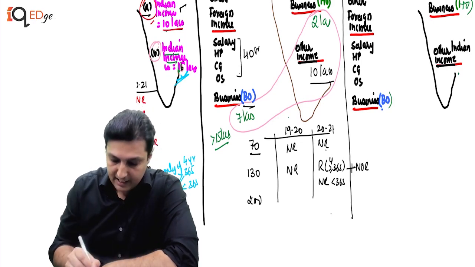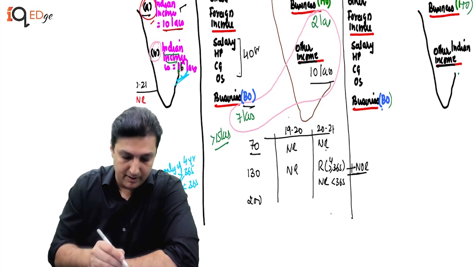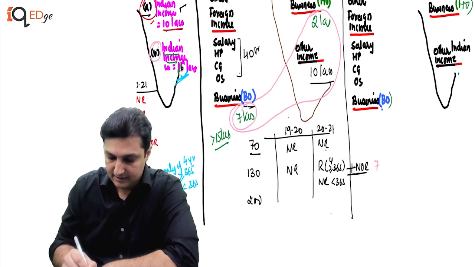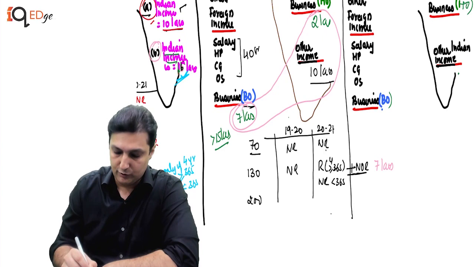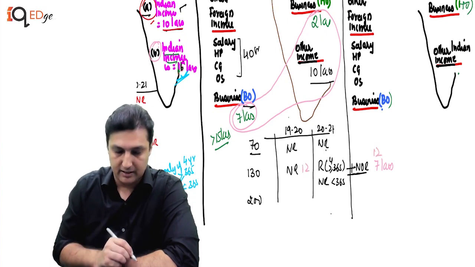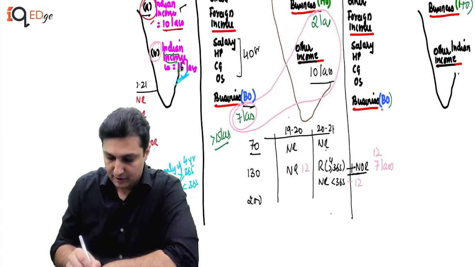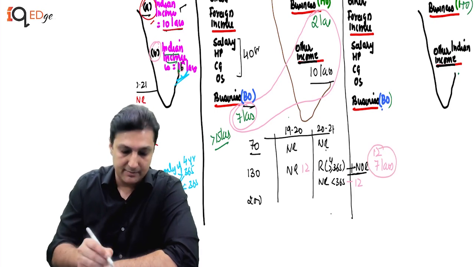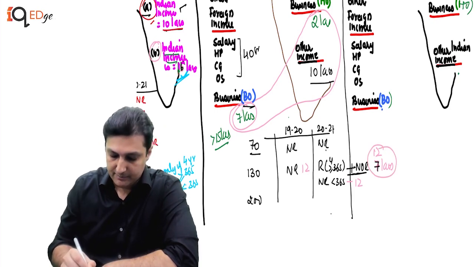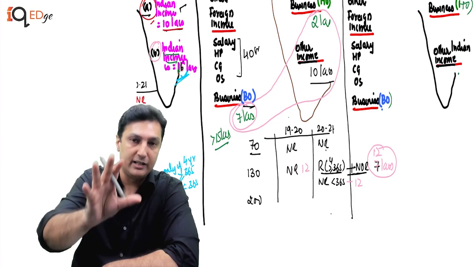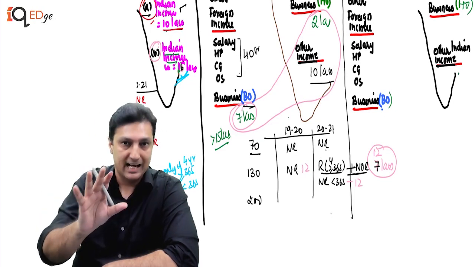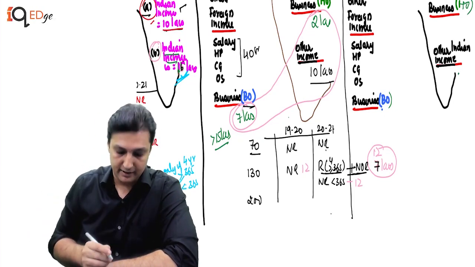If he is a NOR, then please remember only this 7 lakhs becomes additionally taxable. 12 was taxable last year as well. 12 will be taxable if he is a non-resident, but 7 lakhs becomes assessable in India if he becomes a NOR. So probably that is the only income that the government is trying to catch by reducing the number of days of stay in India.